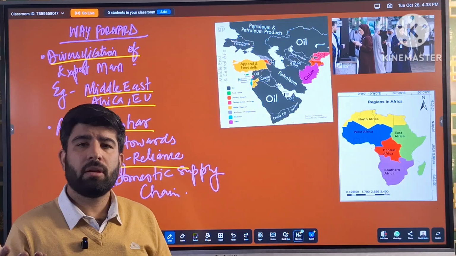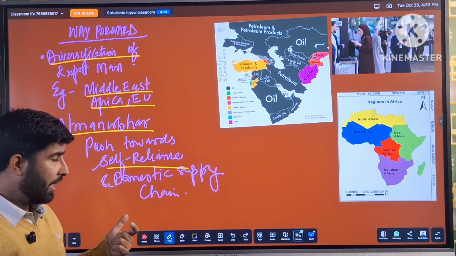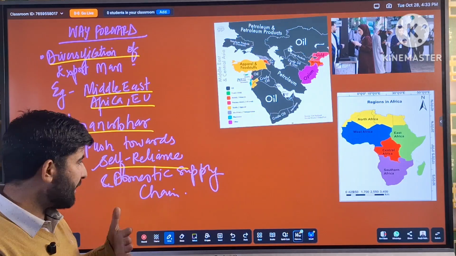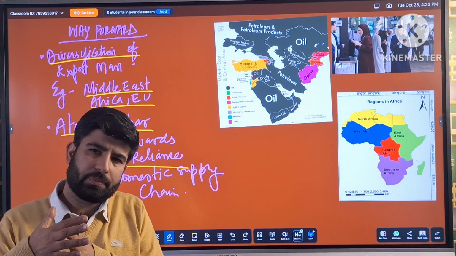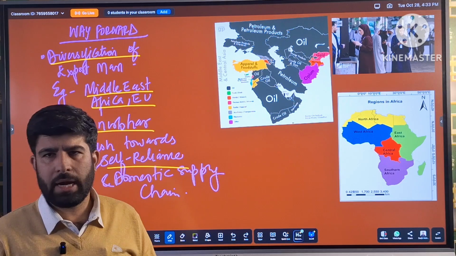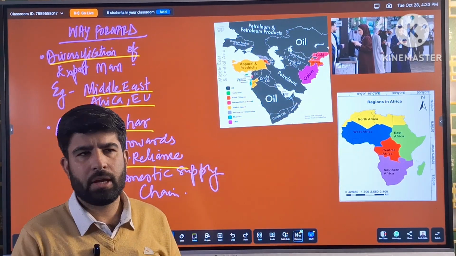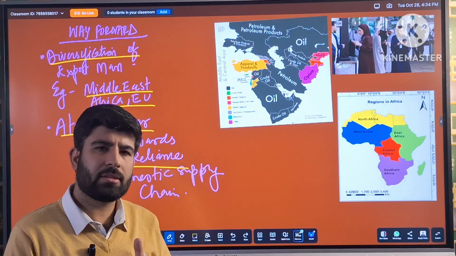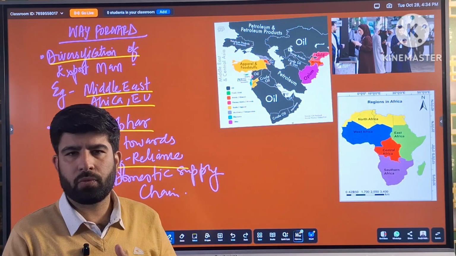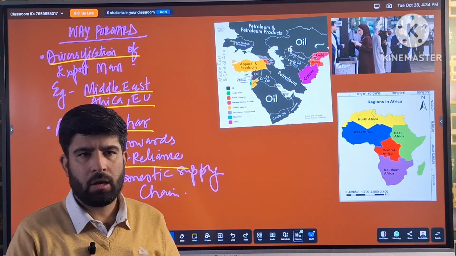Then there is another way forward, that is Atmanirbhar. India has to be self-reliant and it should push for self-reliance and domestic supply chain development. Just produce the goods and distribute it domestically and create a development chain so that you will not be dependent on some other country. If the America persists with this tariff, then India has to find a new approach, new way forwards with respect to its products.